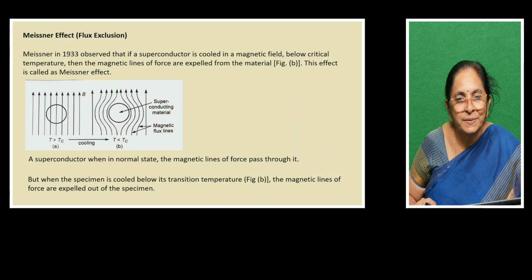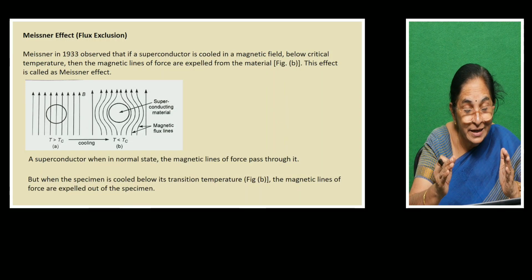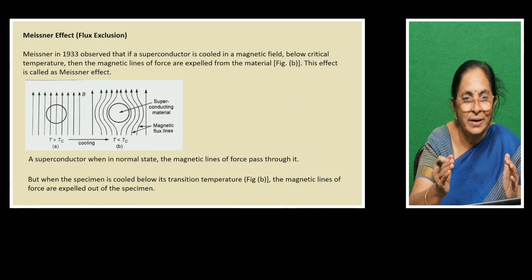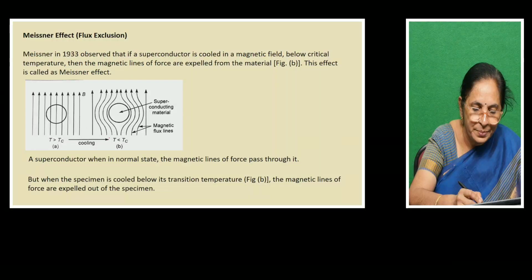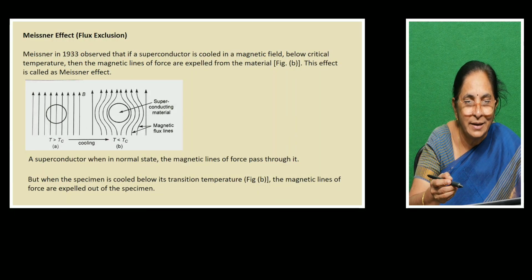In simple terms we can say, when a specimen in a magnetic field is cooled and the temperature goes below the critical temperature, it becomes a superconducting element.